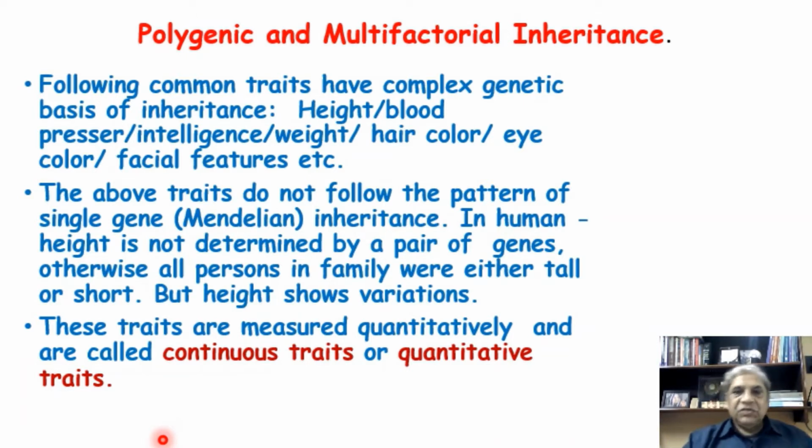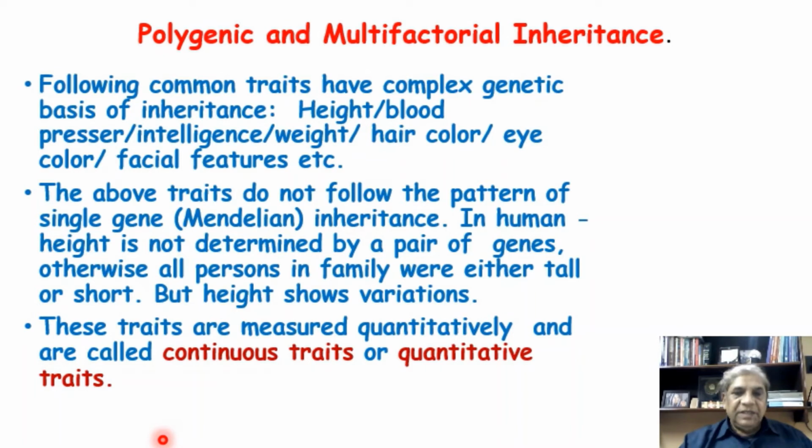But we are not having two categories of height. Our height shows variations: some members of our family or of your class may be very tall, some very short, and many will be in between.